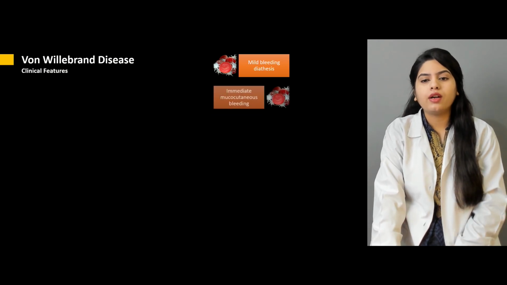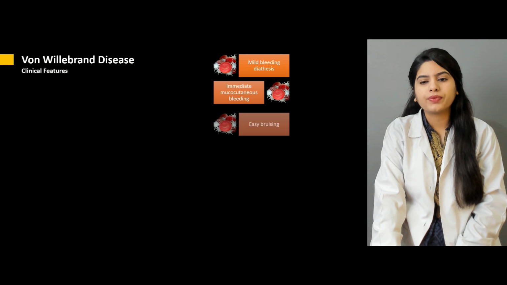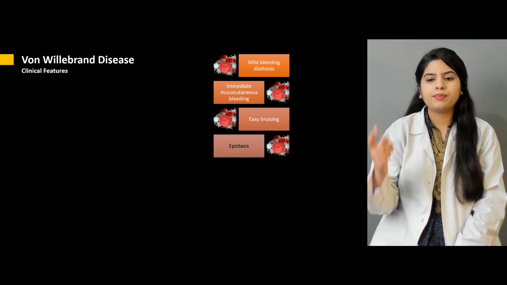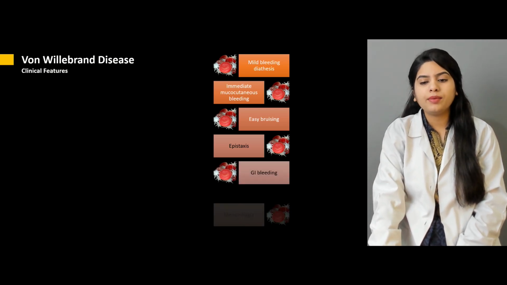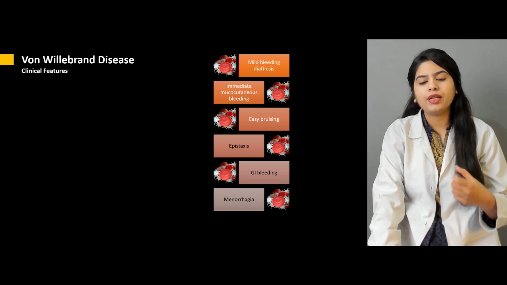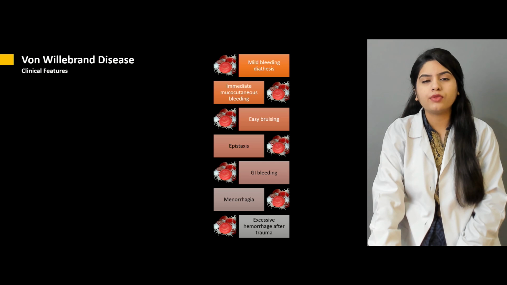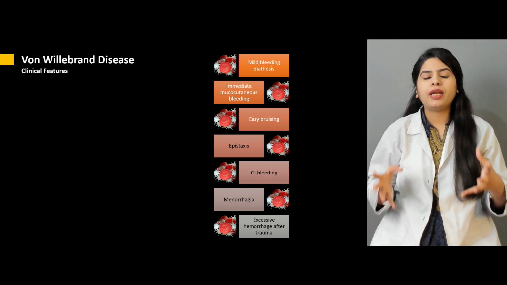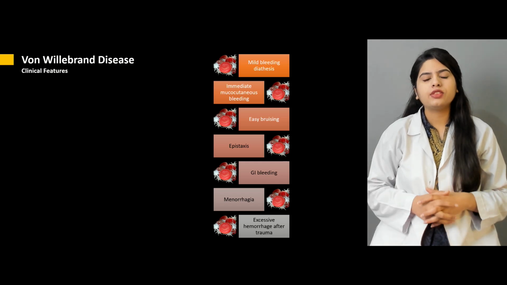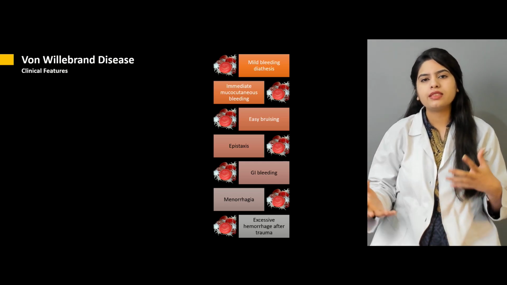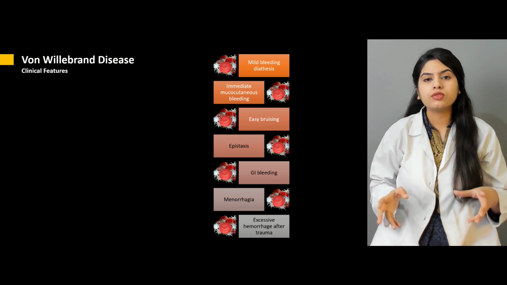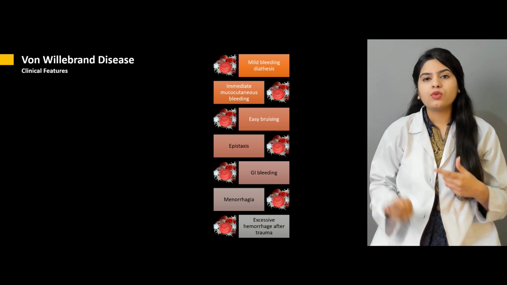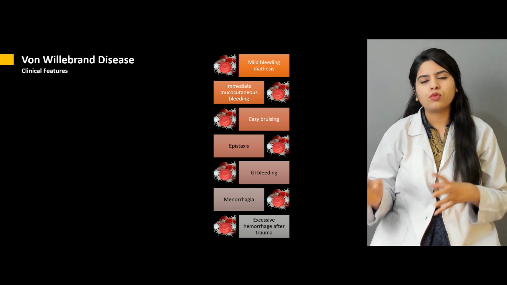The patient may suffer from mild bleeding diathesis, or there can be immediate mucocutaneous bleeding, easy bruising, and epistaxis, that is bleeding from the nose. There can be GI bleeding, gastrointestinal bleeding, or menorrhagia and excessive hemorrhage after trauma. These can all be manifestations that indicate your patient is suffering from von Willebrand disease. Obviously, some laboratory findings are also important in such patients, so that you can diagnose the disease easily and differentiate it from the rest of the coagulopathies.